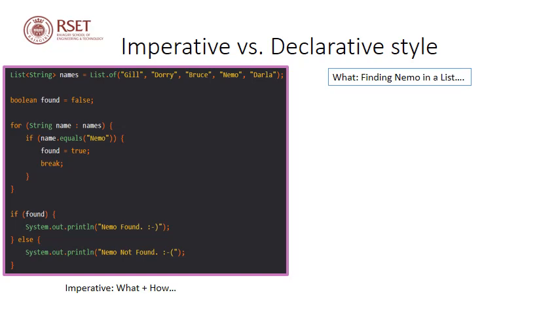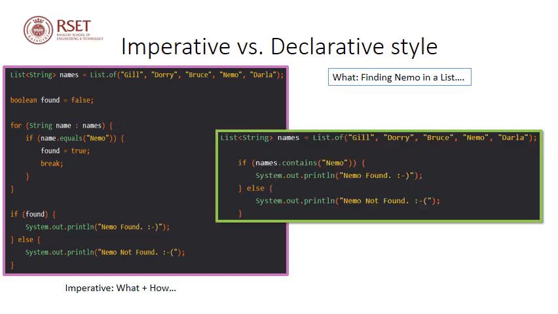If it is equal, we'll set found as true, and we'll be exiting from the loop and printing the output Nemo found. Now if the element is not present in the list, then this for loop will execute completely in vain, and at the end the boolean variable found will still be false, and we'll be getting the output Nemo not found. Now the corresponding declarative approach is shown here towards the right hand side.